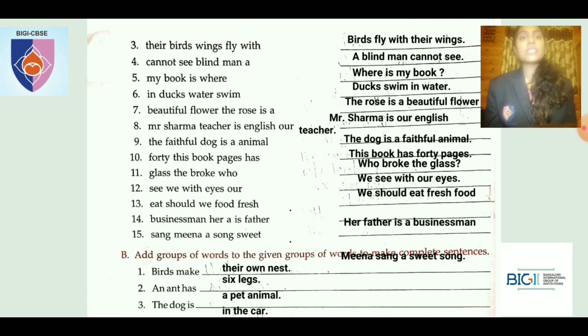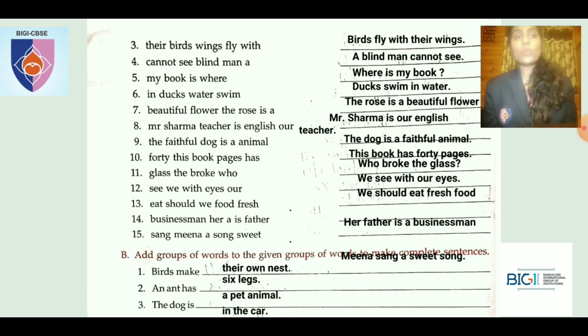Okay. 13th one is what? Eat should be food fresh. So how do you rewrite it? You should rewrite it using how? We should eat fresh food. It should be we should eat fresh food. Okay. So students, W should be in capital.